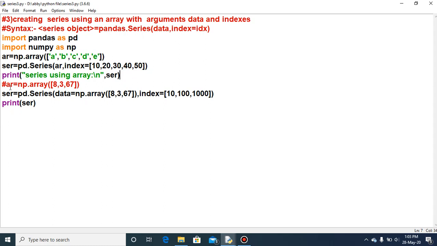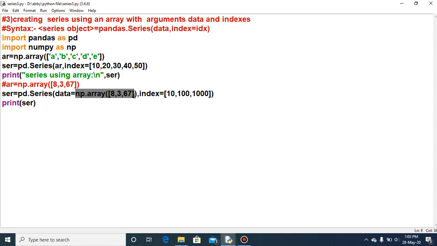Next I have written a comment for when I come to this point. First of all, you come to this line, SCR equal to pd.Series, and explicitly I am writing data equal to what? This data is what is provided in the data argument of Series, np.array [8, 3, 6, 7], which means 4 elements are being created as an array.